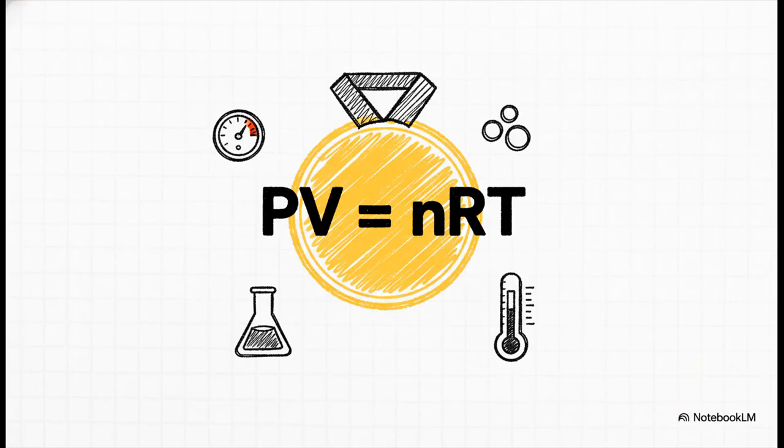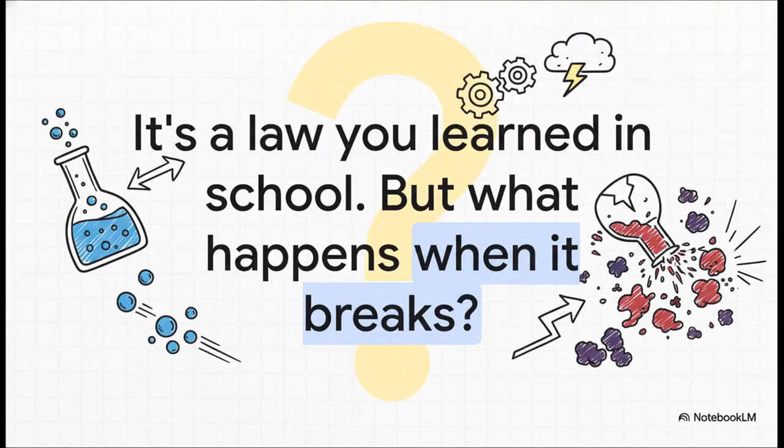Oh, yeah, you definitely remember this one. PV equals nRT, the ideal gas law. It's clean, it's simple, and it's supposed to describe how a perfect or ideal gas behaves. It's kind of the gold standard we all learn first. But that's the thing, right? The key word is ideal. And in the real world, things are almost never perfect.